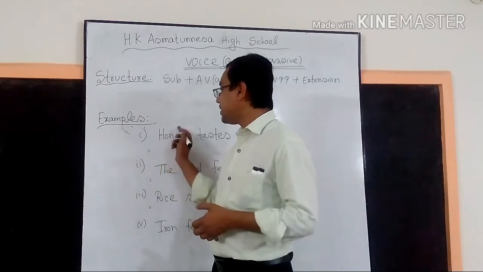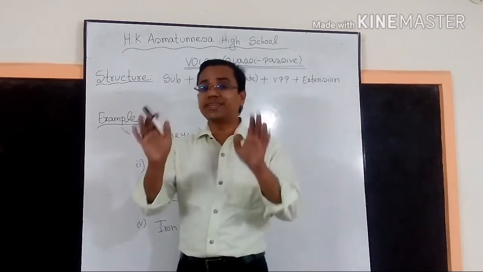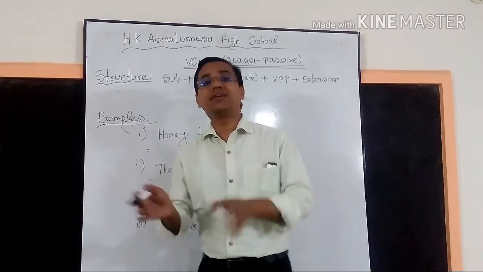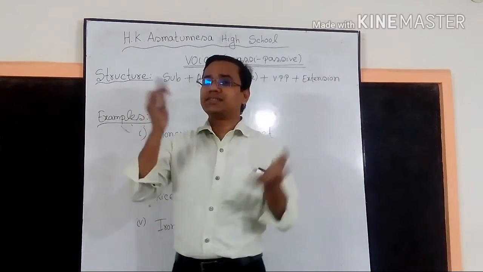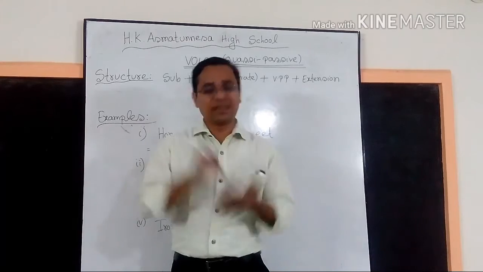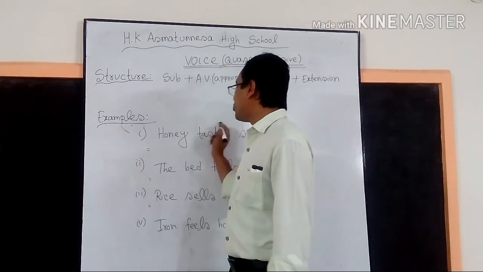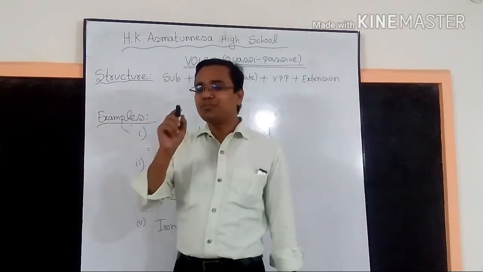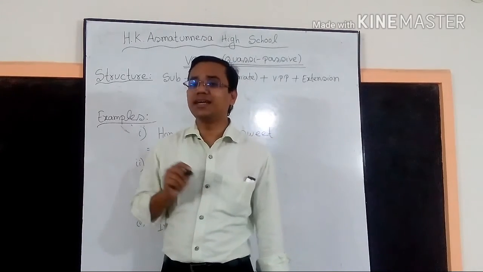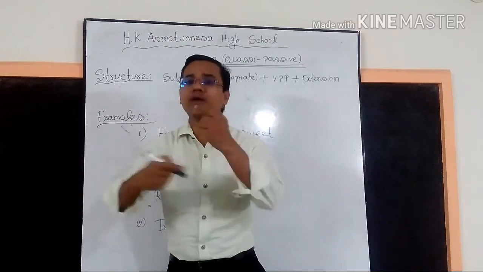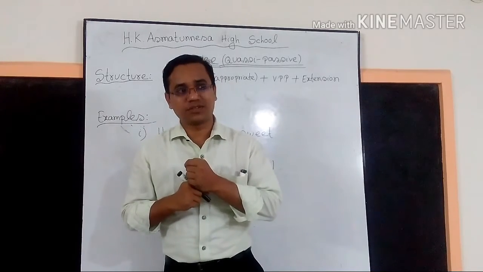No. Honey is an inanimate thing, so it cannot taste itself. Rather, honey is tasted by someone or some animals. So this sentence is structured according to the active voice, but its meaning seems to be heard like the passive voice. That is why we call it quasi-passive voice.